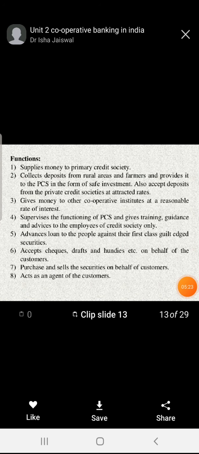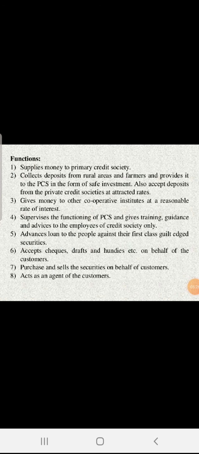Okay, the next one is, what are the functions? First of all, it is the district cooperative bank, so the supply of credit is the main function. Supply of money to the primary credit society is the main function of DCC. Next is to collect the deposits from the rural area and the farmers and provide them to the PCS, meaning the primary cooperative society, in the form of SEP investment as well. Third is giving money to cooperative institutes at a reasonable rate of interest. Cooperative institutes, in the sense that you have heard about self-help groups or microfinance, and for that purpose DCC provides loans at the lowest rate of interest.